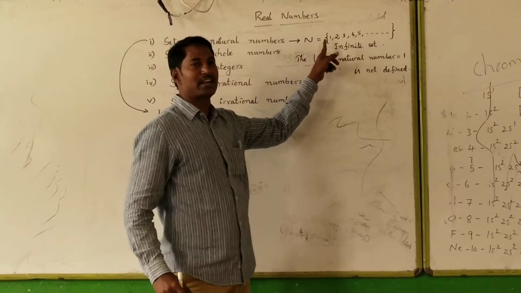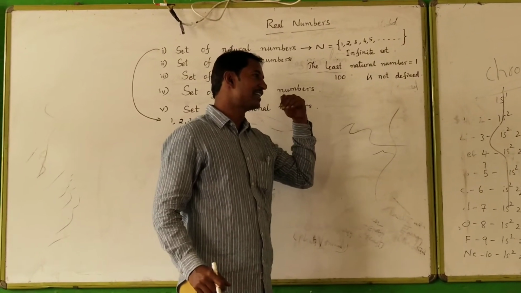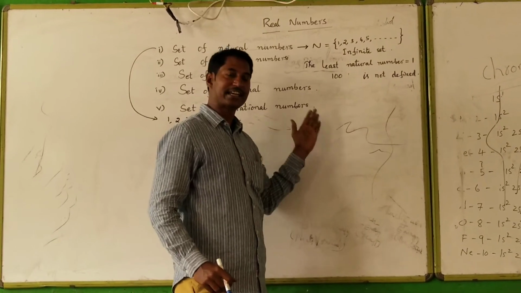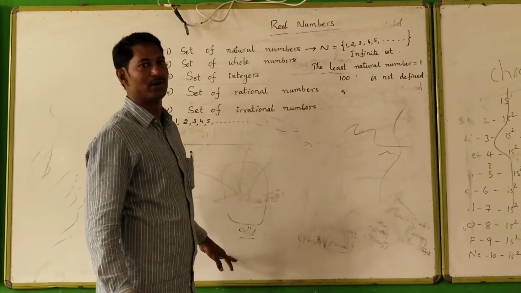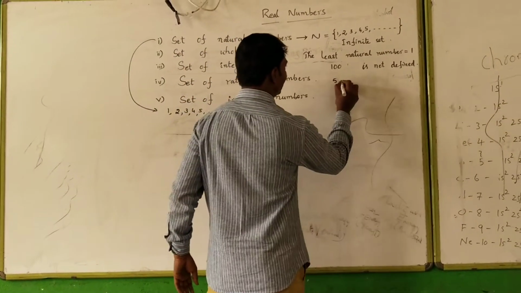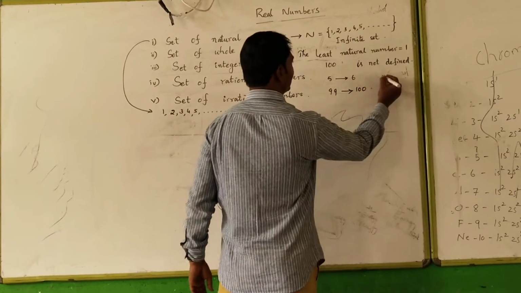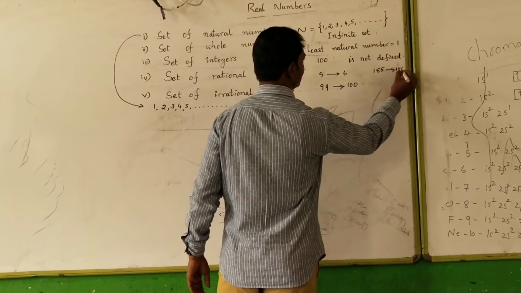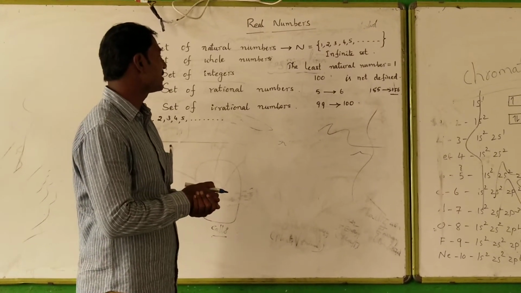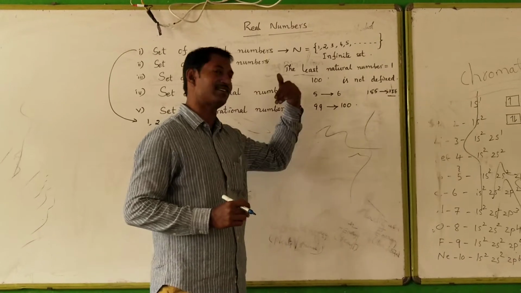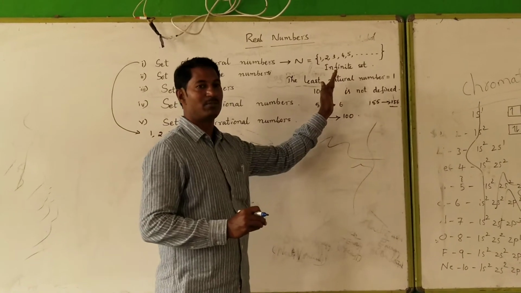Here, for every natural number, its successor, in the sense the number that comes after, can be defined. For example, 5 is a natural number. Its successor is 6. Suppose 99, its successor is 100. 155, its successor is 156. Whatever natural number is given, immediately we can define its successor. The term that comes next can easily be defined here, as shown on board.